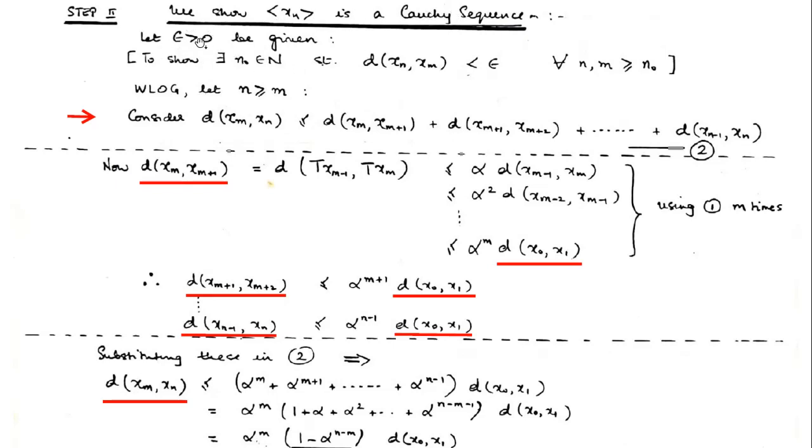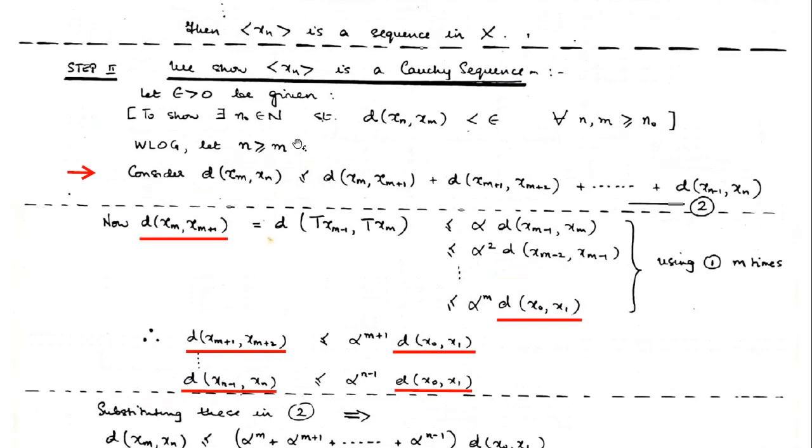What we do is simply take an arbitrary epsilon greater than 0, and then we have to prove that the distance between any two points will be less than epsilon if we take those points after the sequence number n naught. So after n naught, all the sequence members will have distance less than epsilon. That is what we have to prove.